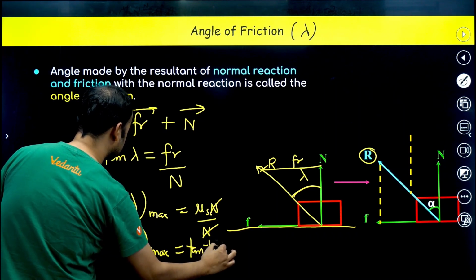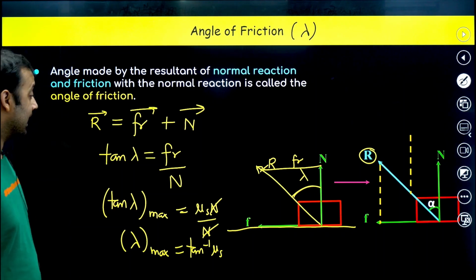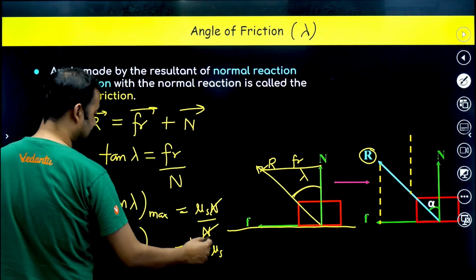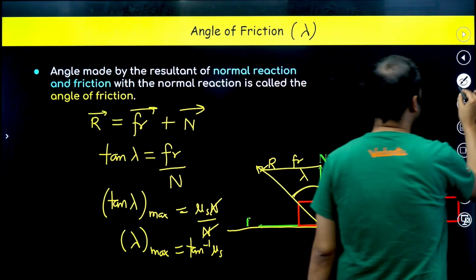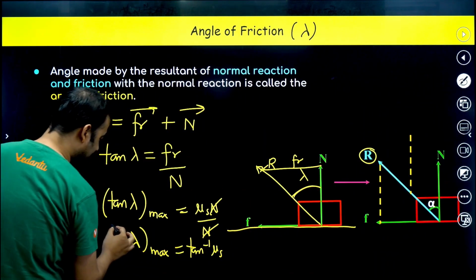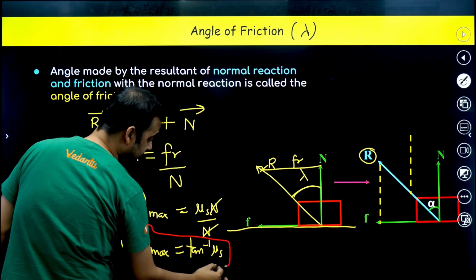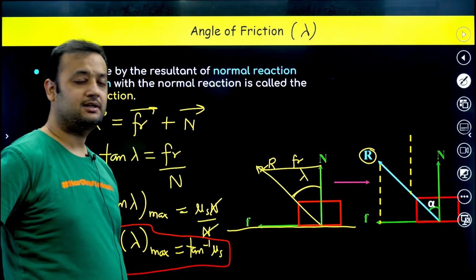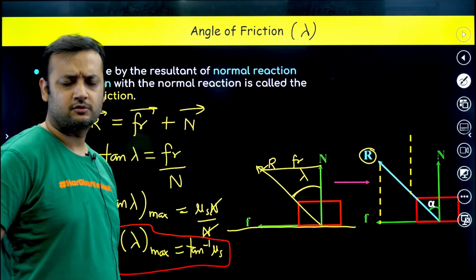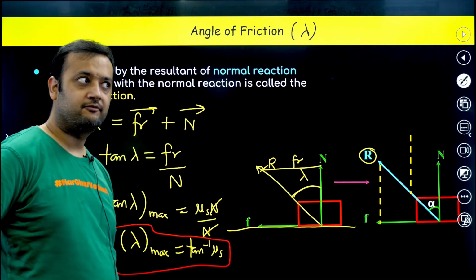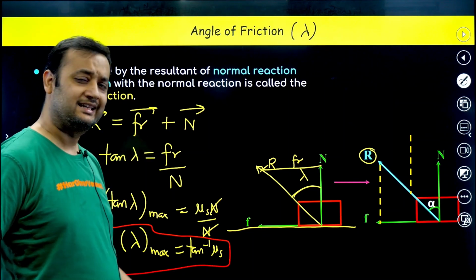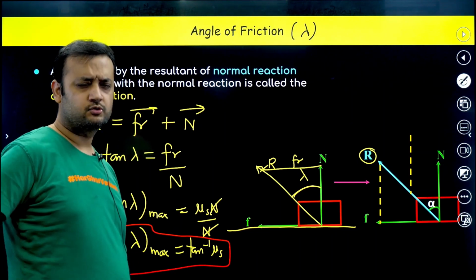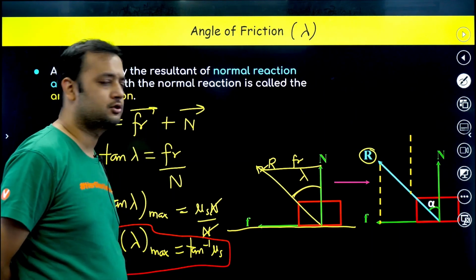So guys, what is the logic that you have understood from here? That the maximum value of the angle of friction can be tan inverse mu s. Hence, the maximum angle that you can get between the reaction force and the normal reaction is tan inverse mu s. It is a very nice concept actually, and there are very difficult Olympiad level problems that can be solved using this particular concept. This is a very nice concept which is used in mind-blowing problems. Lambda max is equal to tan inverse mu s.